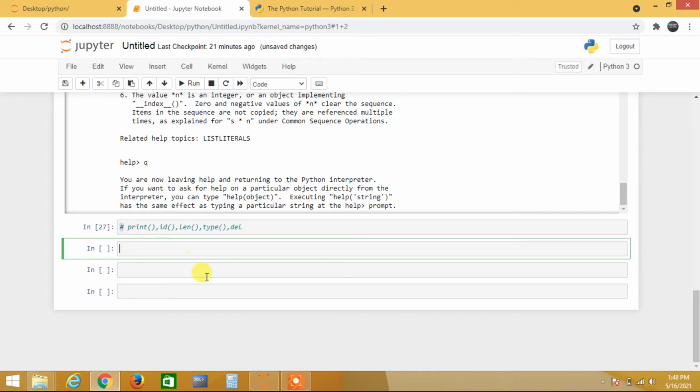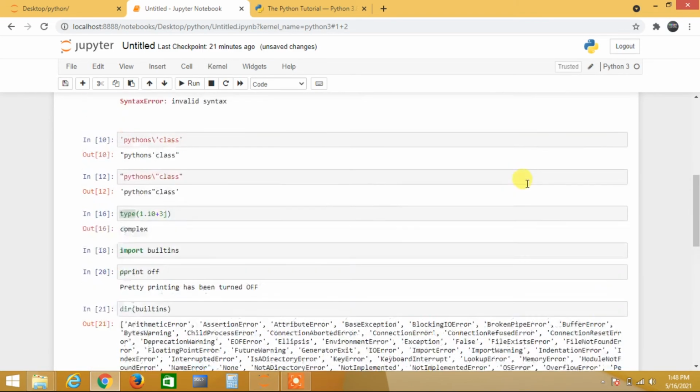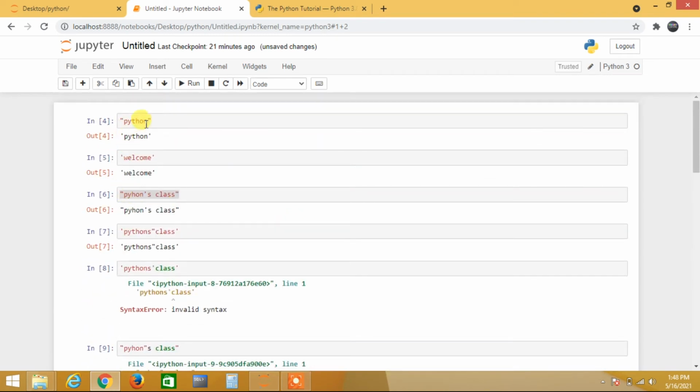So previously what we did was like this, and we got output like this. But if I apply the print function here, then what am I going to get, tell me. See, I applied the print function to my string, and oh nice, we are getting a nice output right now, right?